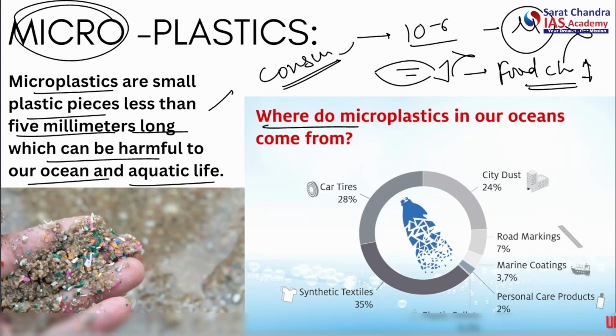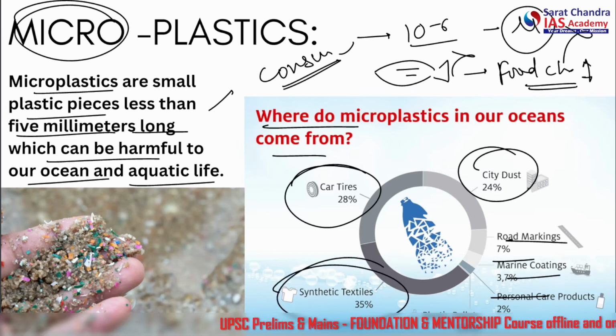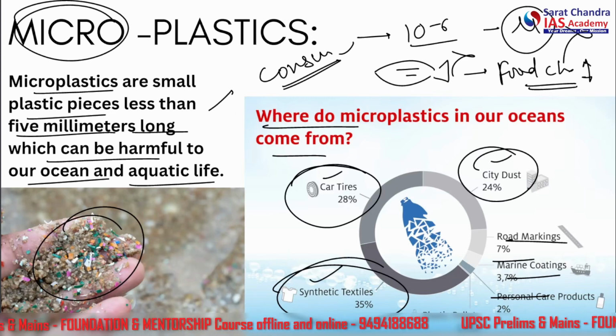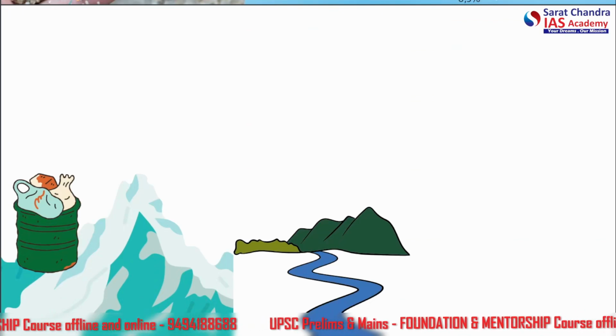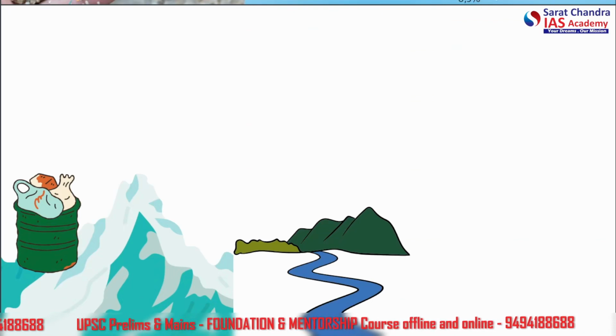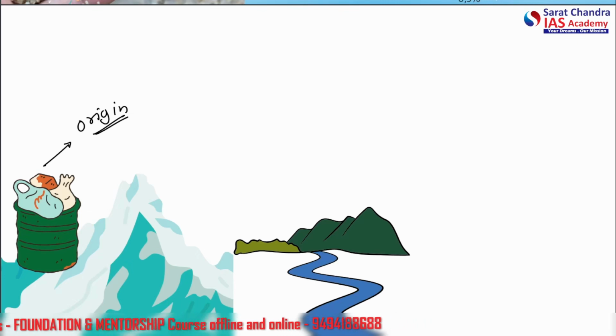So where do microplastics in our ocean come from? They come from car tires, city dust, road markings, marine coatings, personal care products, synthetic textiles, and so on. Most of them come from three sources: synthetic textiles, car tires, and city dust. You can see here microplastics. They are the most harmful plastic pollution that occurs in the world. Alright, let's go further. Now let us see how these plastics which are caused in the Himalayan region, this is the origin of the plastics, eventually reach the marine ecosystems.